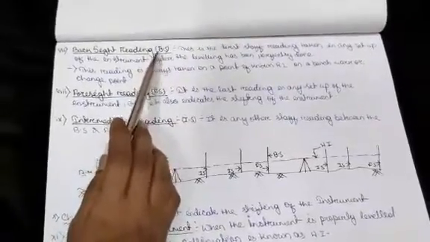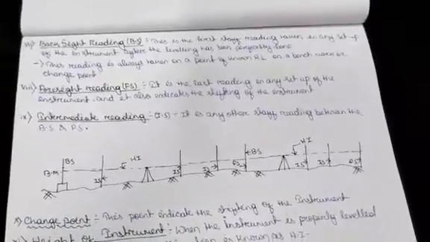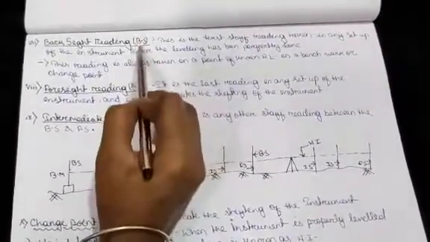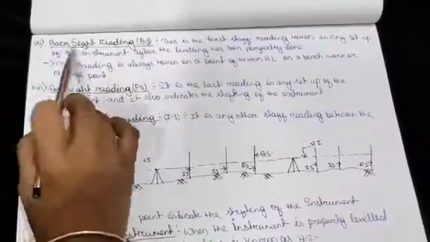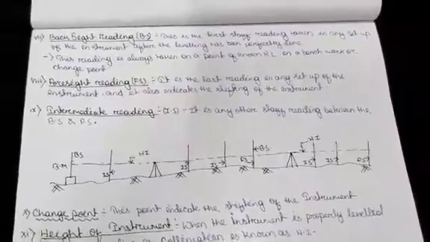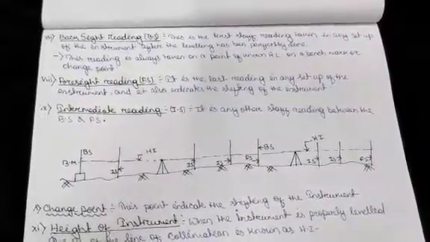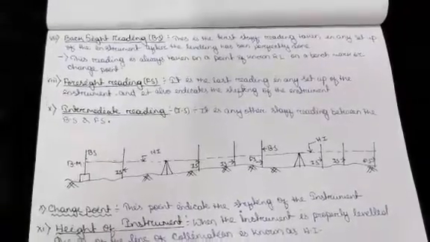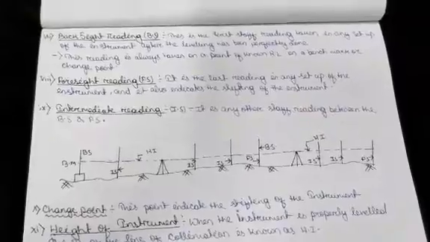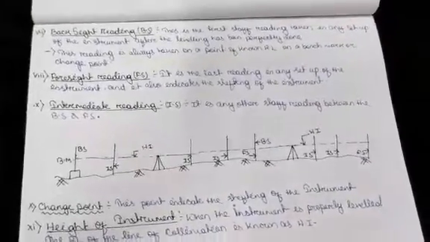In projects, we indicate the backsight reading as BS. This is the first staff reading taken in any setup of the instrument after the leveling has been perfectly done. This reading is always taken on a point of known RL, on the benchmark or change point.